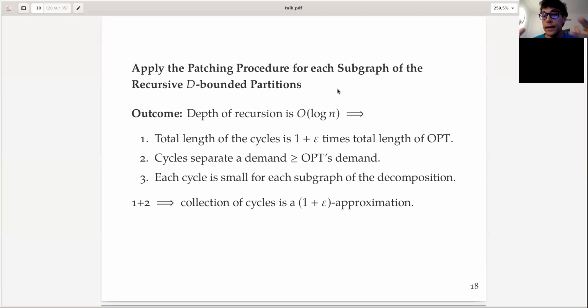So because we increase by an epsilon over log n factor for a given subgraph, the length of opt inside the subgraph, each time we patch, the total length of the entire subgraph at the end is at most 1 plus epsilon times the total length of opt. This is just because we only increase a little bit at each level, and there are only log n levels. Okay, so that's the first property.